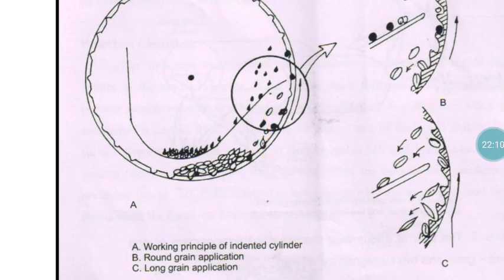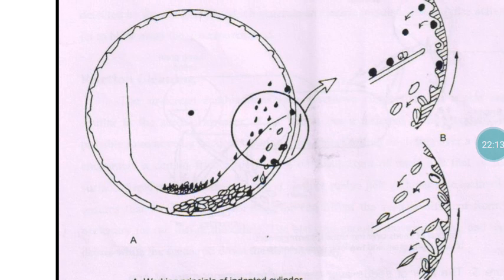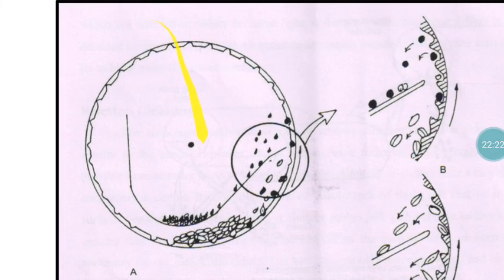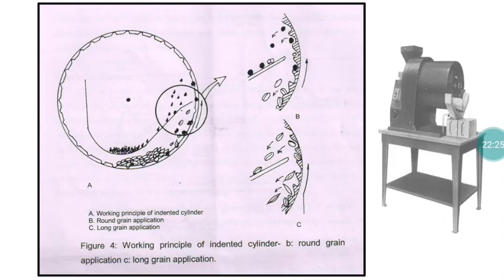At that time, only the seed with exact size alone will stick on this particular indent. The undersized will not stick on this particular indent physically. Whenever this particular thing reaches this particular point, only that exact size alone will firmly remain attached with this indent. The undersized one will fall on this area. Undersized material and oversized material reach this particular area. Only the correct size material reaches here. So with the help of this, we can separate the undersized and oversized material from our seeds. So this is the advantage of this one. Again, this one is also useful for separation of free flowing seed material.